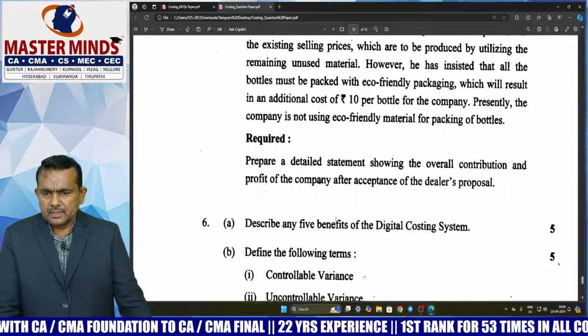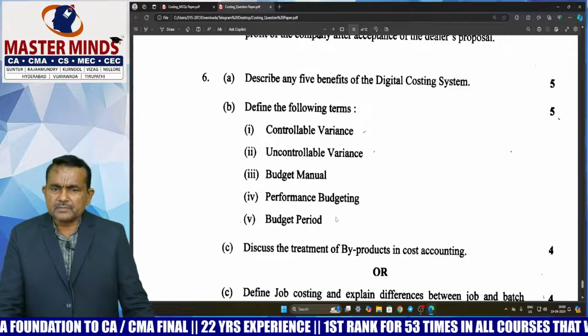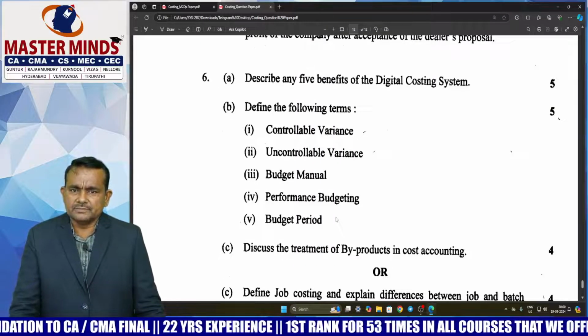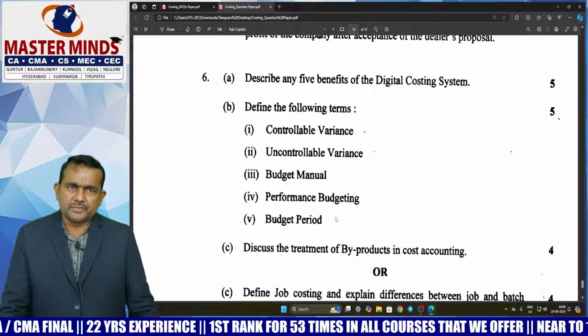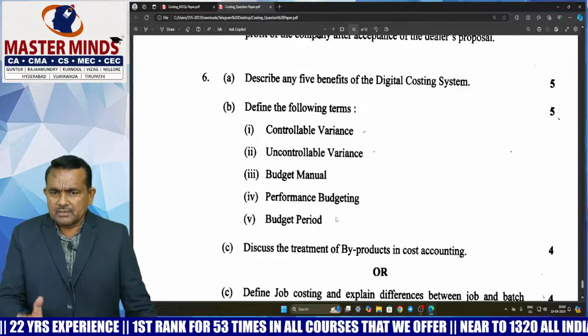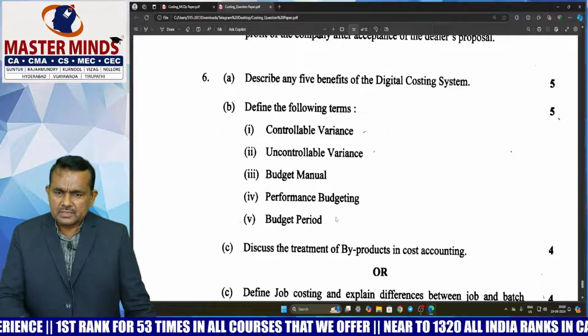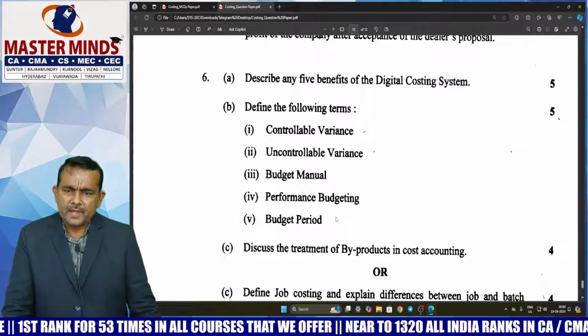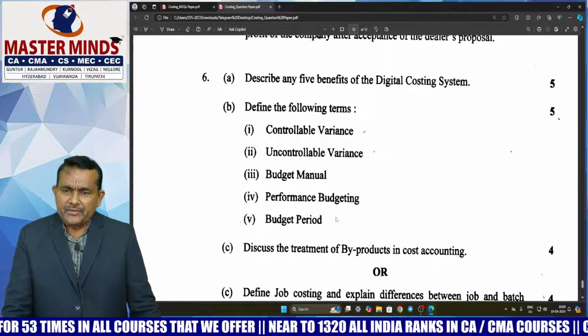Next, sixth question, theory question. For this paper, theory question, that is the hot question. This is a very easy question. Some students are saying, sir, theory question is very easy, sir. Yes, exactly. Theory question is very easy. Easily you can do the answer compared to 2A and compared to 5A.